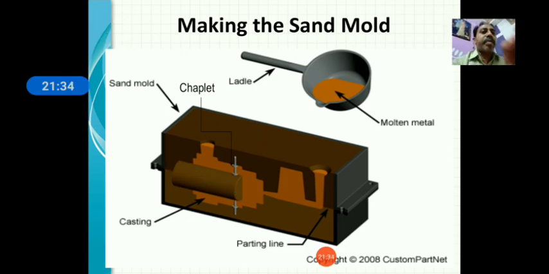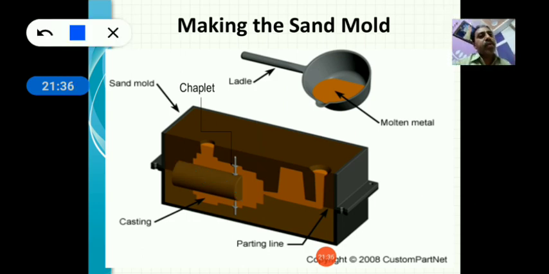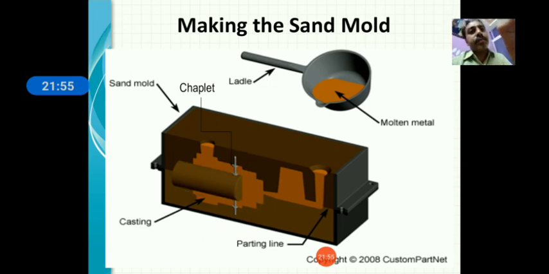Then your product will fail. So to avoid this, you must place chaplets. This is the chaplet on the top side, and this is another chaplet on the bottom side. So these chaplets support the core, and the core will not be tilted due to the metallic pressure. Okay, and chaplets are made from metal.